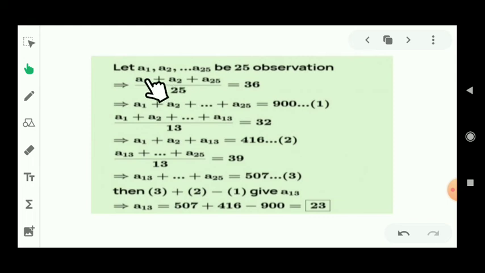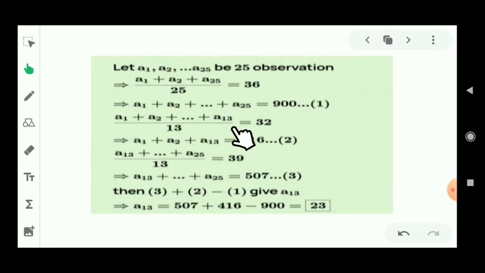As you know, we will let the 25 observations be A1 to A25, and their mean is equal to 36. That means A1 to A25 should be divided by 25 because the total number of observations were 25, and it should be equal to 36 because 36 is the given mean of the 25 observations. So from here A1 to A25's value is 36 into 25, that means 900. It should be represented by equation 1.